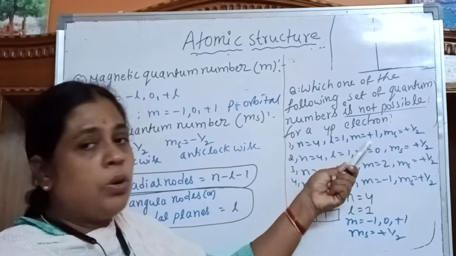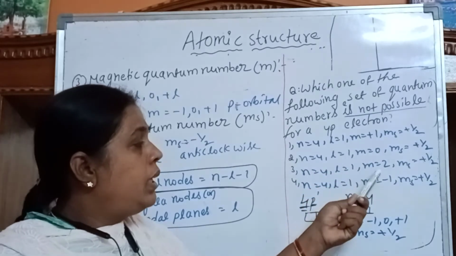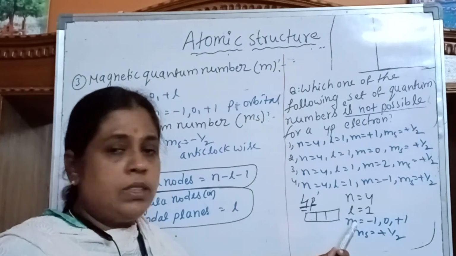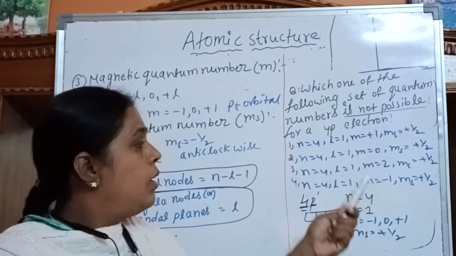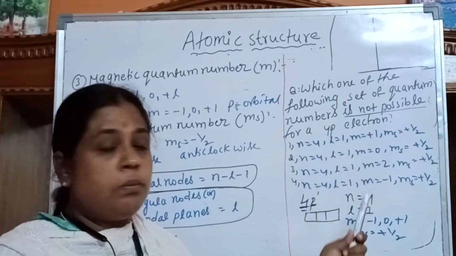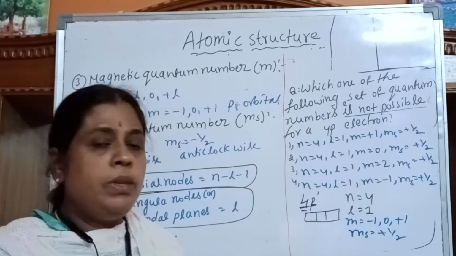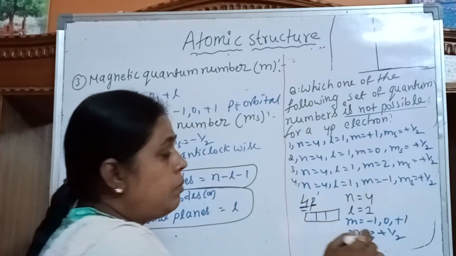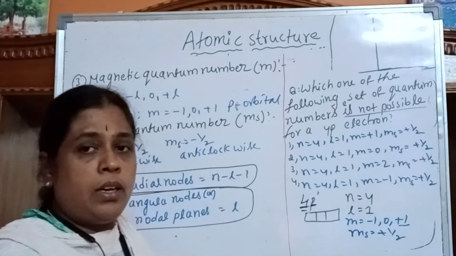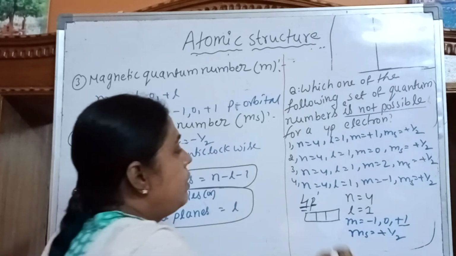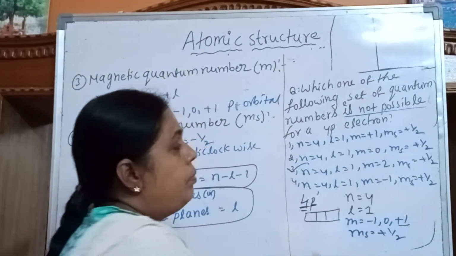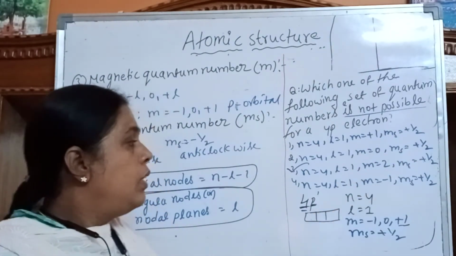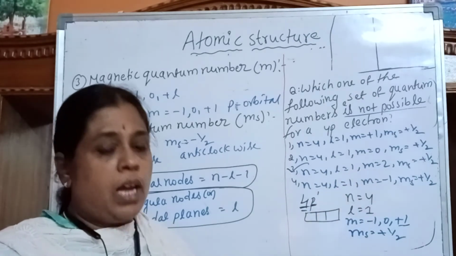But here, check the m values. In the first option, m is given as 0. Only three m values are possible when L is equal to 1: either minus 1, 0, or plus 1. Here plus 1 is okay, 0 is okay, minus 1 is okay. But in the third option, 2 is given. This is wrong; it is not possible. The maximum m value for a 4p orbital is plus 1, not 2. In all options, the spin quantum number is given the same, plus 1/2, so the only difference is in the m values.